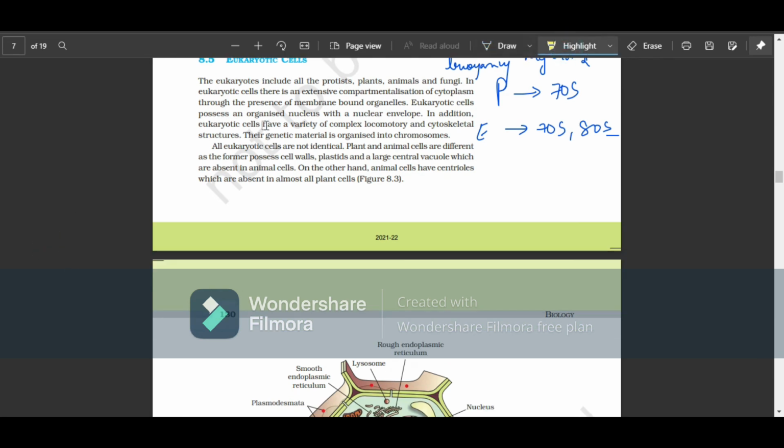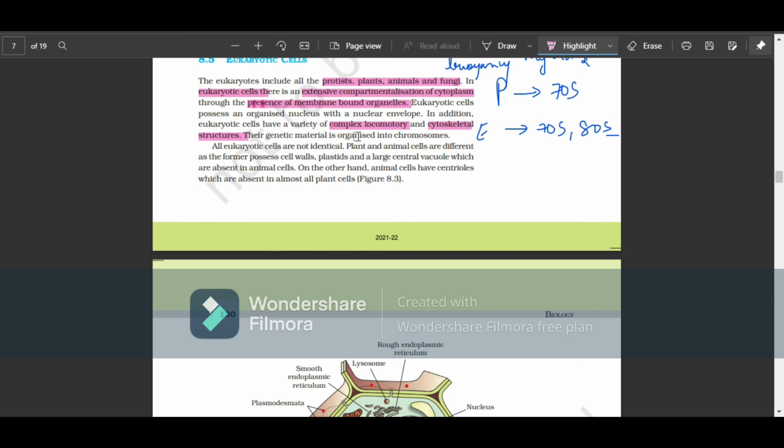Moving to the eukaryotic cell. Eukaryotes include protista, animalia, fungi, and plantae, everything except monerans. In eukaryotic cells, there is an extensive compartmentalization of the cytoplasm through the presence of membrane-bound organelles. Because of this compartmentalization, there are certain compartments: mitochondria here, Golgi over here, ER over here, like that. Eukaryotic cells possess an organized nucleus with a nuclear envelope. In addition, they have a variety of complex locomotory and cytoskeletal structures. It's not as simple as prokaryotes, right?